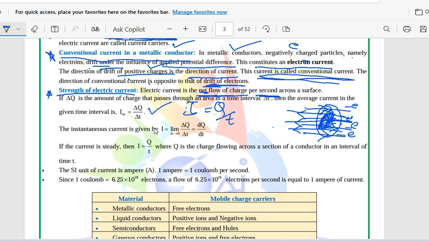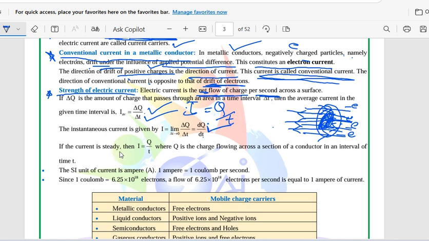So the instantaneous current is given by I is equal to the limit as delta T tends to 0 of delta Q divided by delta T, or it can also be written as the differentiation of charge with respect to T.